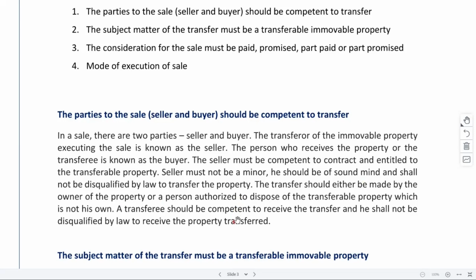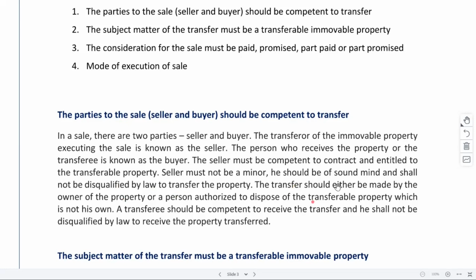It may be coming from a relief, right? A relief that is granted by the court while the case is still pending. Temporary relief is being granted that for this duration, the property will be as it is. You cannot do anything with regard to it. It may be coming from some customs or local usages, that from this specific area, property can be sold only to people belonging to a certain tribal community. Whatsoever it is, that will be applicable. So that is, should not be disqualified by law to transfer the property.